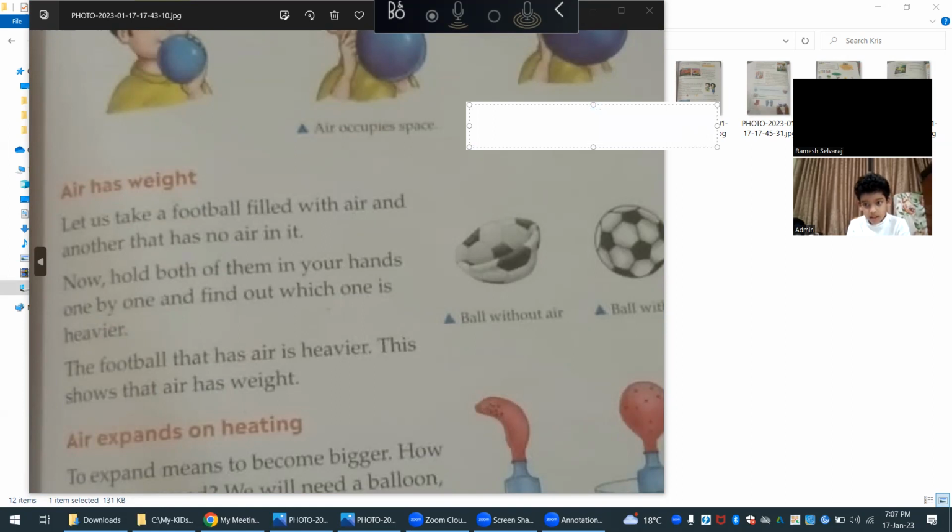Now hold both of them in your hands one by one and find out which one is heavier. The football that has air is much heavier.